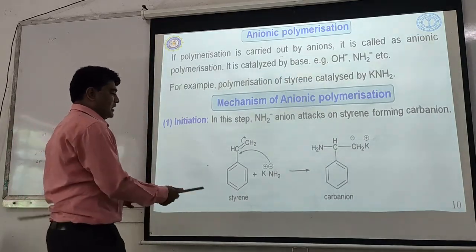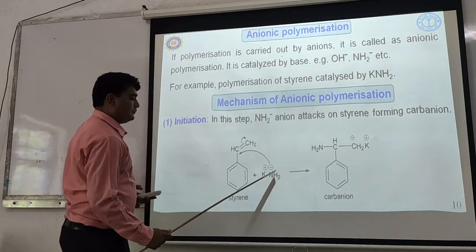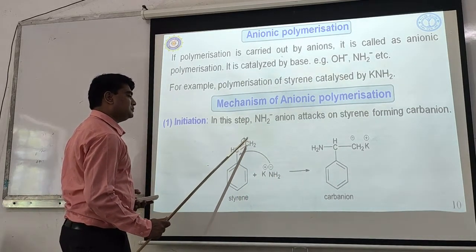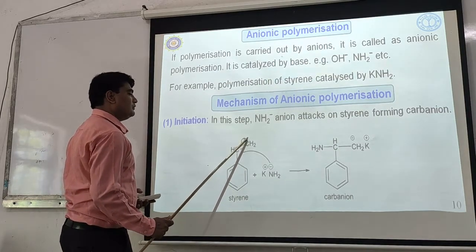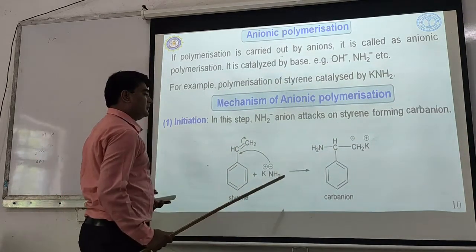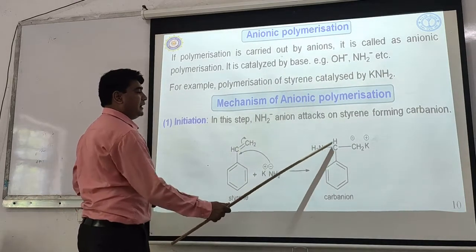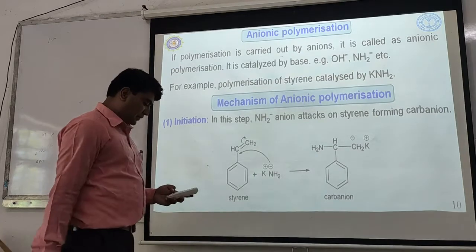How? See here, this NH2 attacks this carbon and the pi bond shifts over this carbon. So this carbon will have a negative charge and there will be a sigma bond formation between carbon and NH2. So this carbanion is obtained.